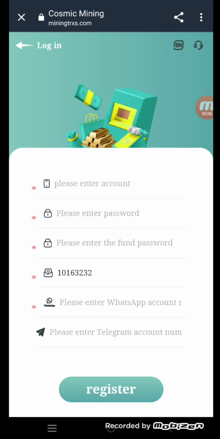I bring a new website for you that is named miningtrxs.com. So friends, I will give you the total review about this website: how you can deposit your money and how you can withdraw your money.